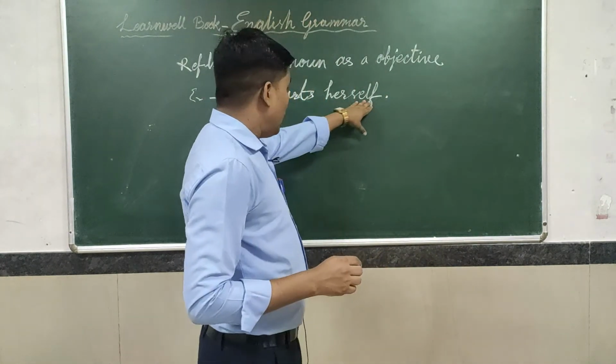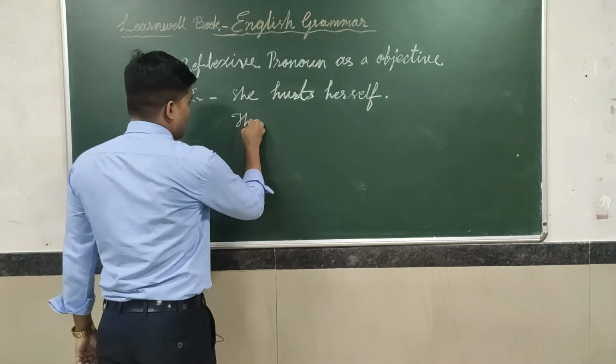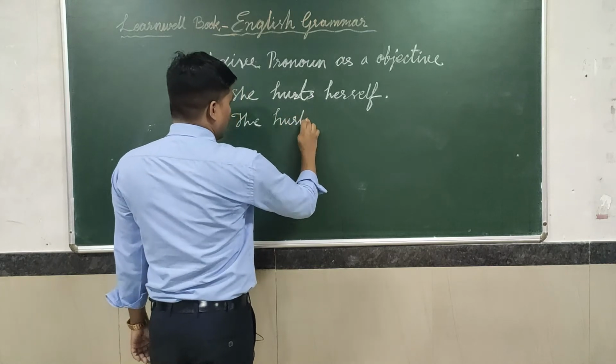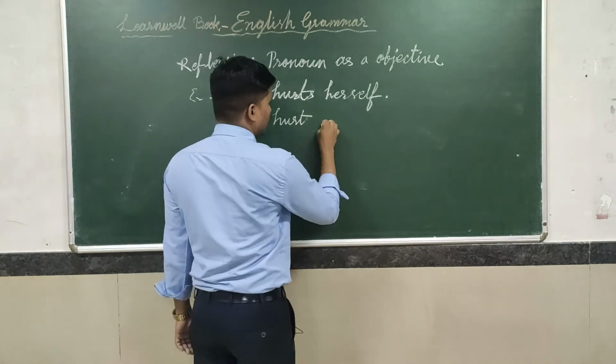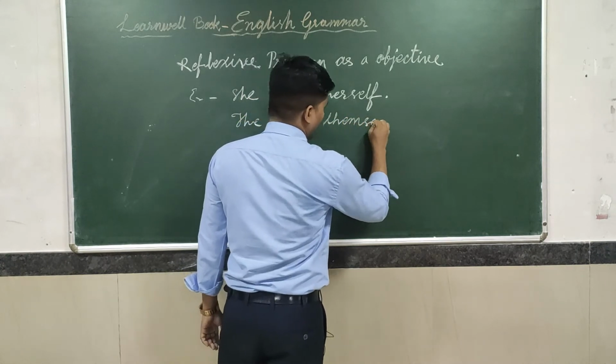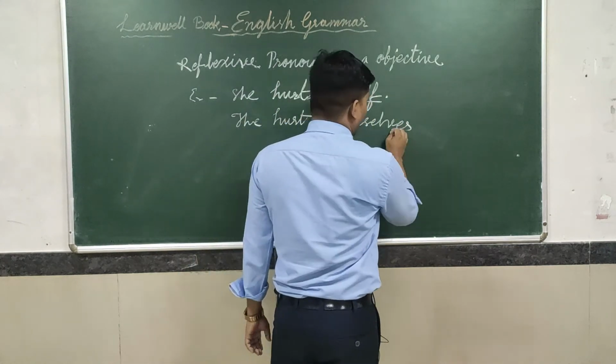So here also singular and plural. For singular, self will come. If I write, they hurt themselves. So here self, here selves.